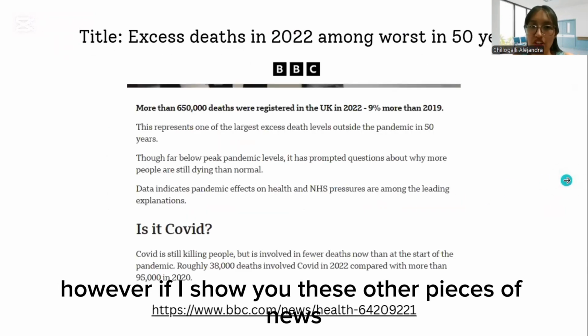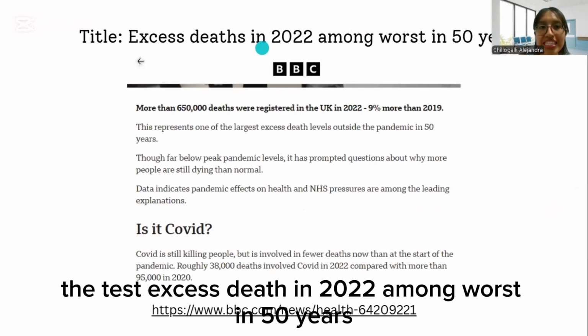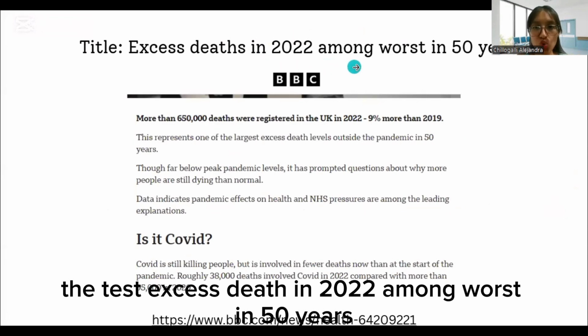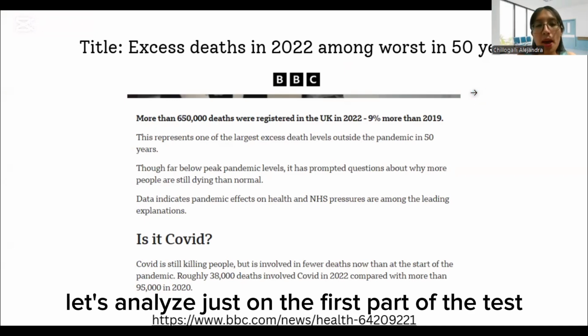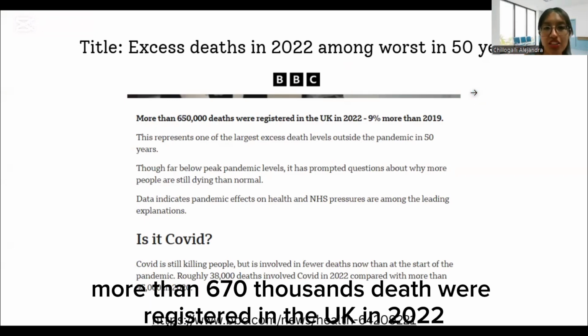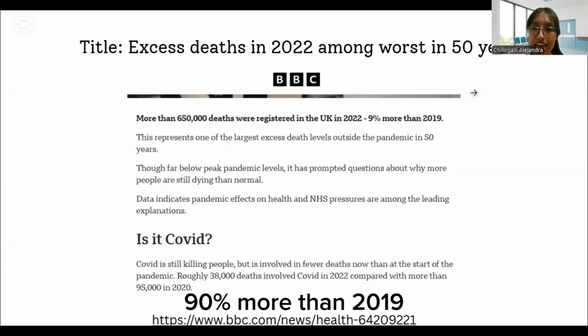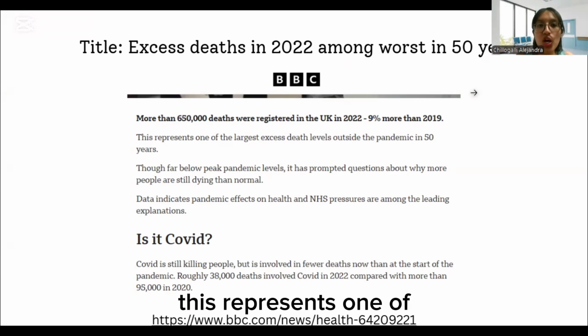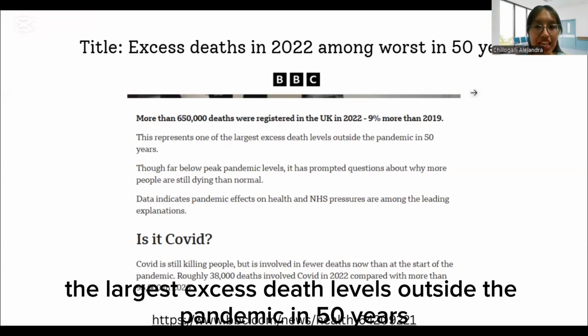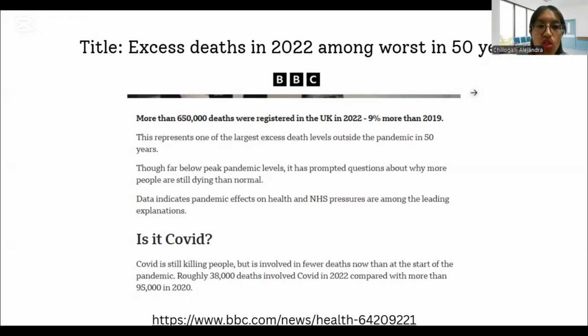Okay? However, if I show you this other piece of news that says excess death in 2022 among worst in 50 years. Let's analyze just the first part that says more than 670,000 deaths were registered in the UK in 2022, 90% more than 2019. This represents one of the largest excess death levels outside the pandemic in 50 years.